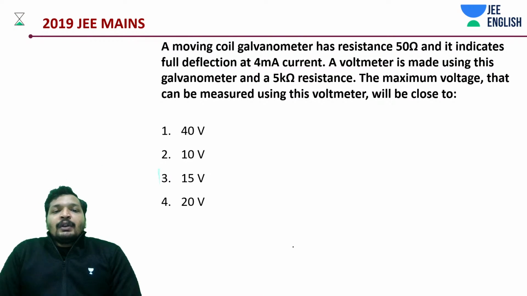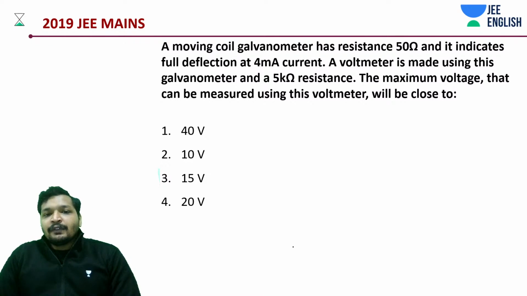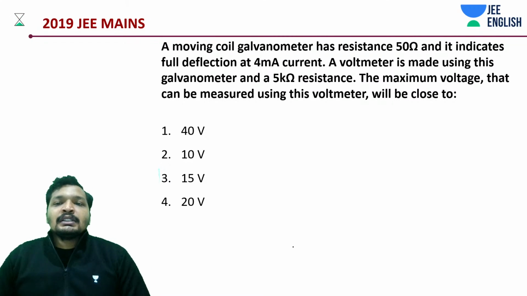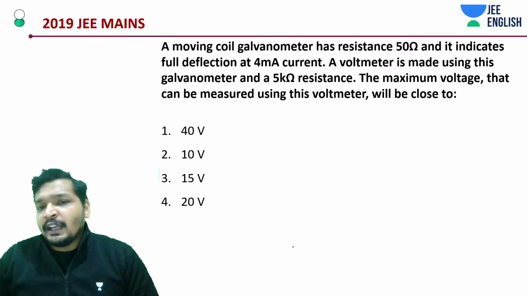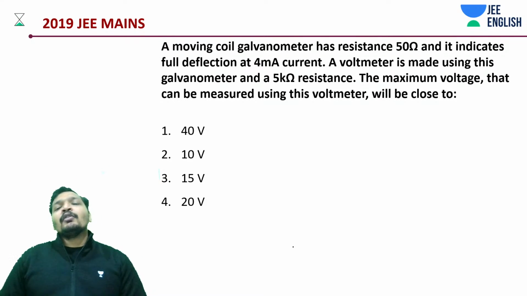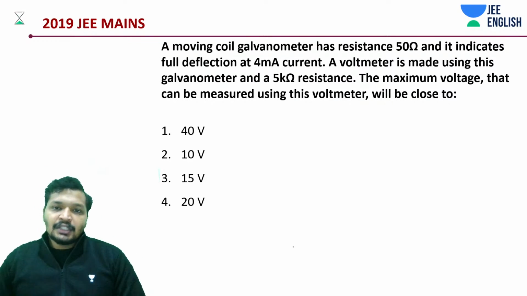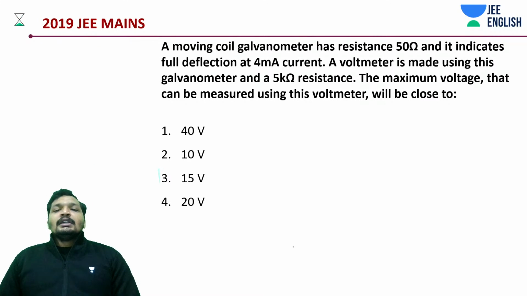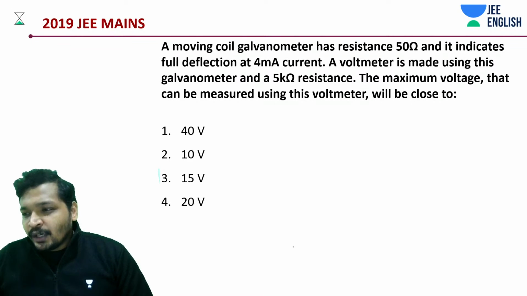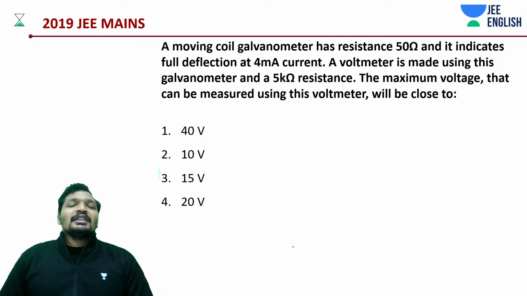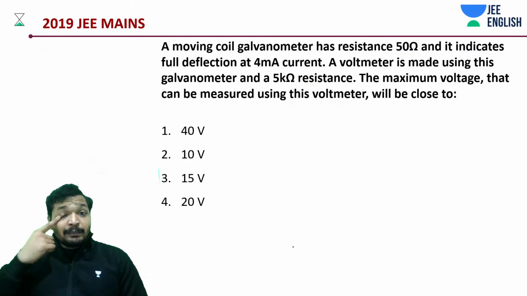So what does the question say? A moving coil galvanometer has a resistance of 50 ohms. It indicates a full deflection of 4 milliamperes. A voltmeter is made up of this galvanometer and a 5 kilo ohm resistance. The maximum voltage that it can measure is how much? Without confusion, you can do the problem. I don't think any shortcut is required in this case. It's a very simple thing.